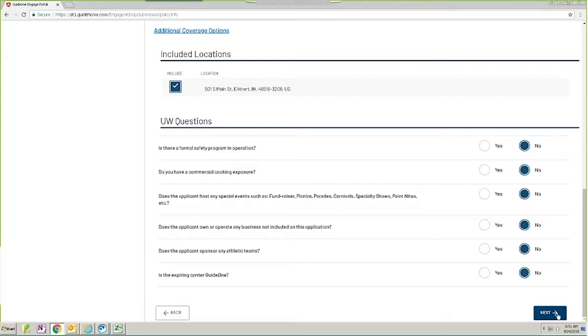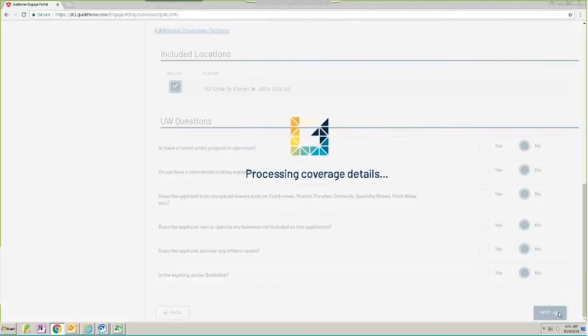But in this case, we've answered all of them so that this would just straight through process, and we're going to click Next. It's going to tell you that it's processing coverage details, and the reason for that is you may have made some changes during this that we need to make sure that we're accounting for in the rating, and again, making sure that we have everything that your insured needs.